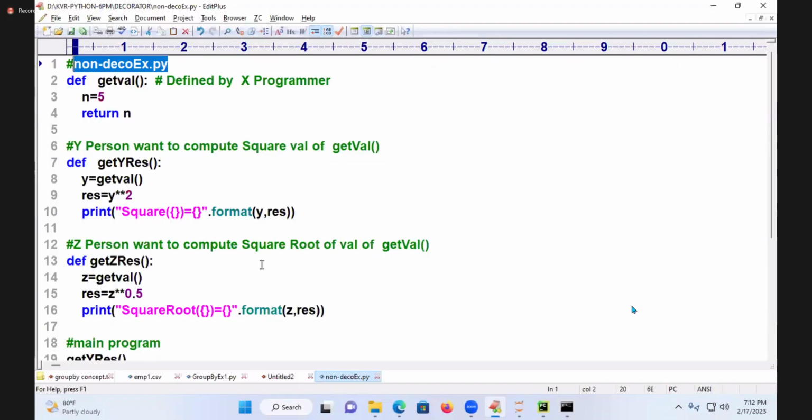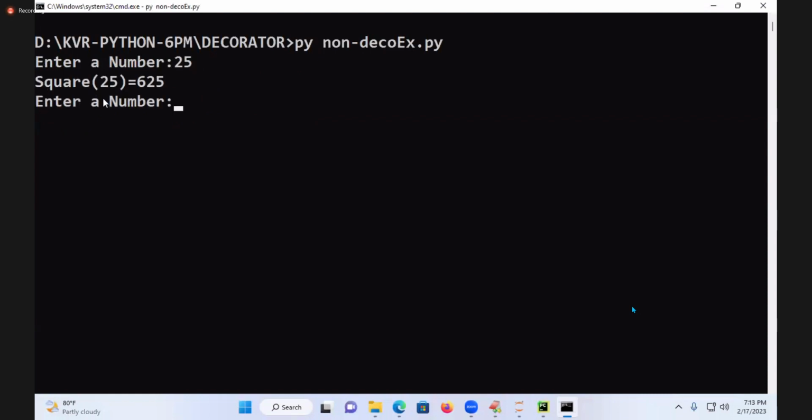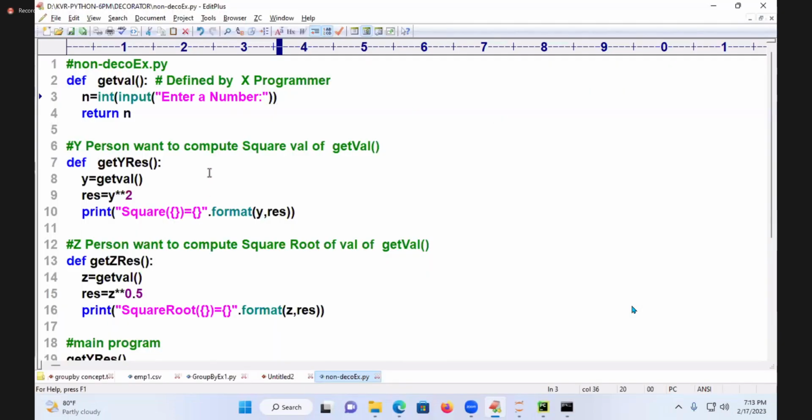This is giving a fixed result. Instead of that, you can also get it like this: int of input of enter a number. Run this code. You are calling first for square, I am going to say 25, 625. And for square root you are calling and entering 25. The square root is called what? 5. This comes under normal coding of functions, which you are already aware of.